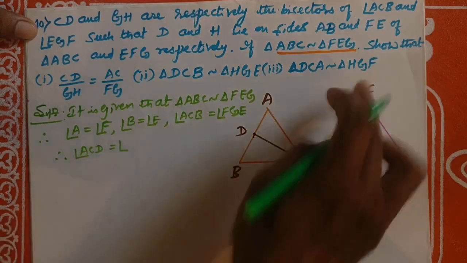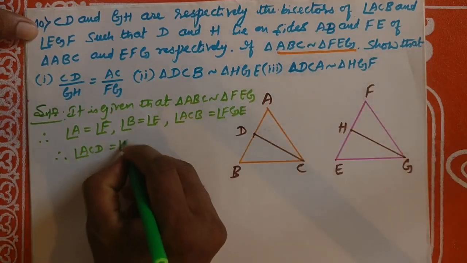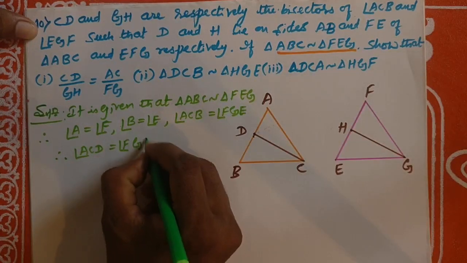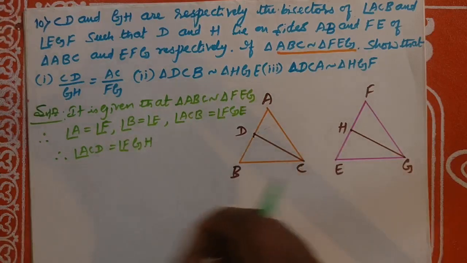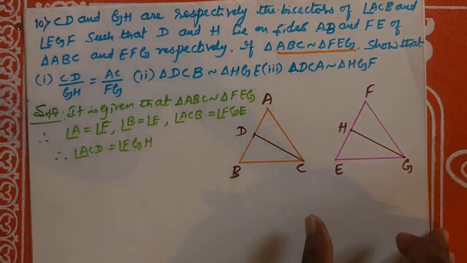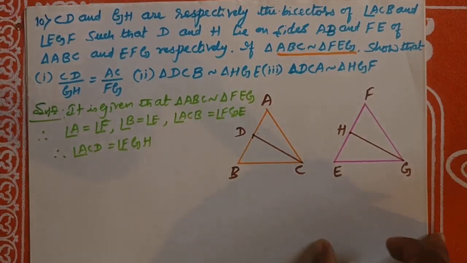Those are the corresponding angles. Corresponding angles are the same.